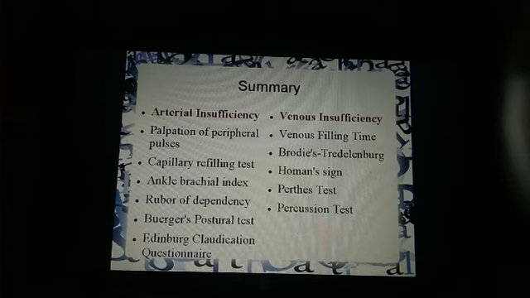Next is the percussion test. I have told you to palpate two things. First is the saphenous vein, that is below the knee on the medial side, and another point 6 inches above the knee. Right, so at 6 inches above you have to give a tap, and at the saphenous vein you will feel a wave of fluid, which will indicate that there is valvular incompetency. Again here, because the valves are incompetent, they are not allowing the blood to move upwards, and so the blood regurgitates.